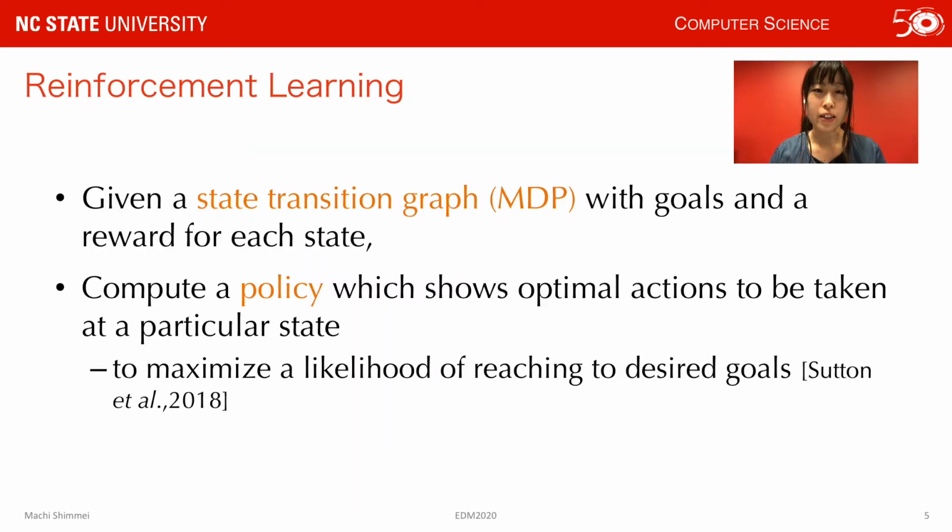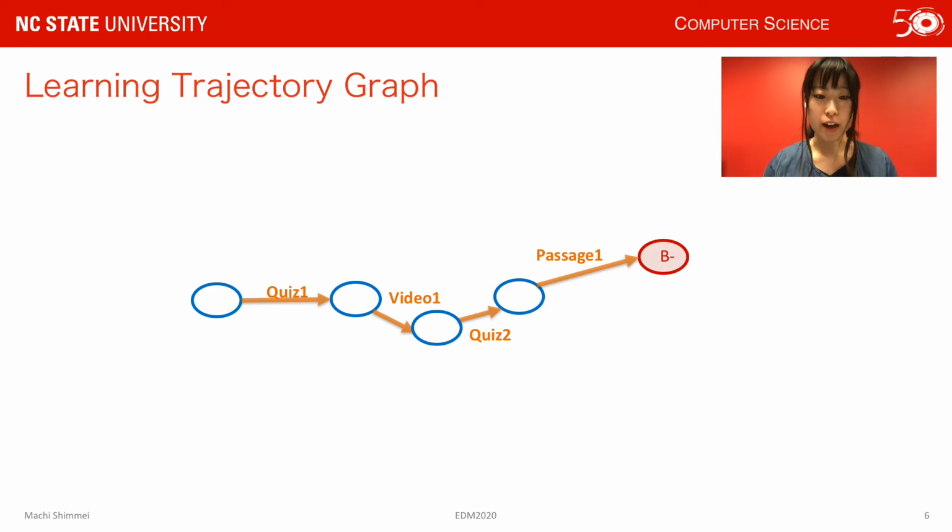Reinforcement learning is generally explained like that. Given a state transition graph, or Markov decision process, with goals and rewards for each state, it computes a policy which shows optimal action to be taken at a particular state. In RAFINE, learning trajectory graph is given as a state transition graph. Suppose this is the learning trajectory path that one student went through during learning on the courseware.